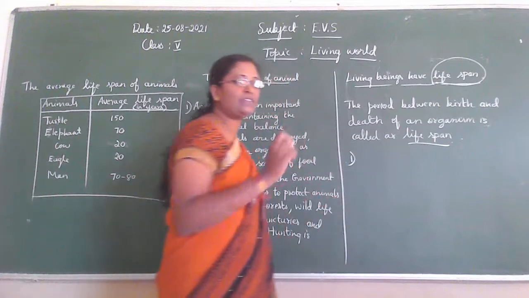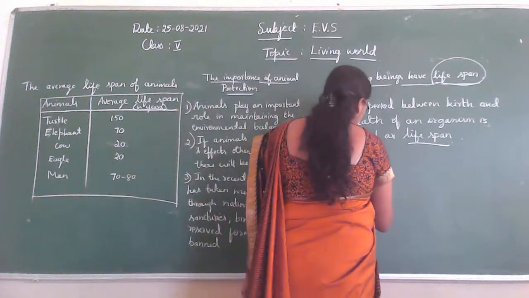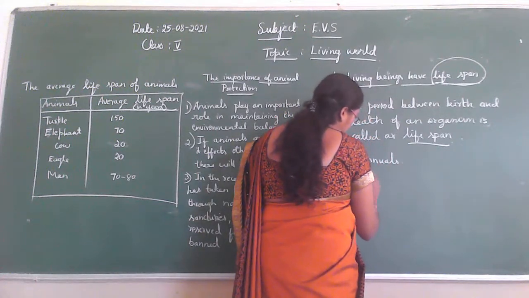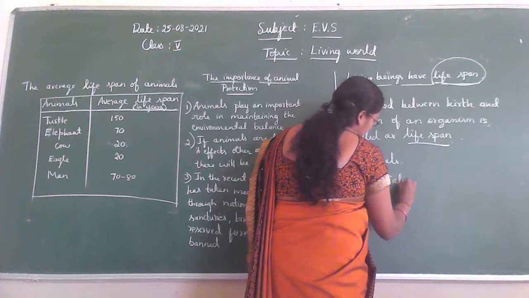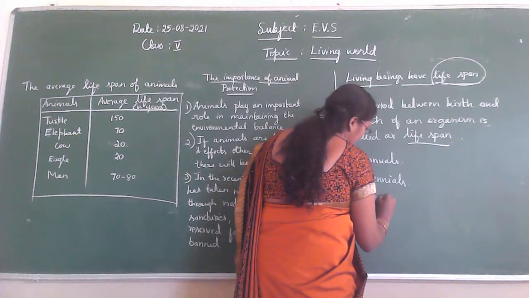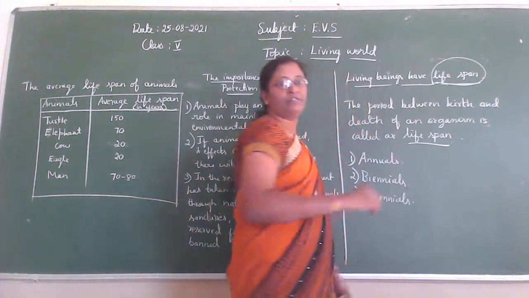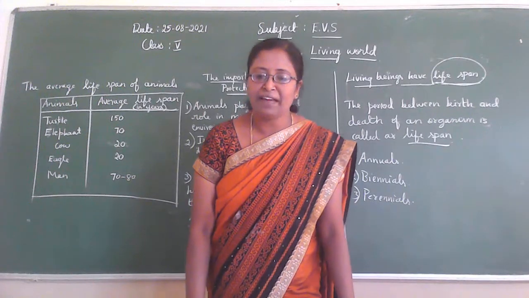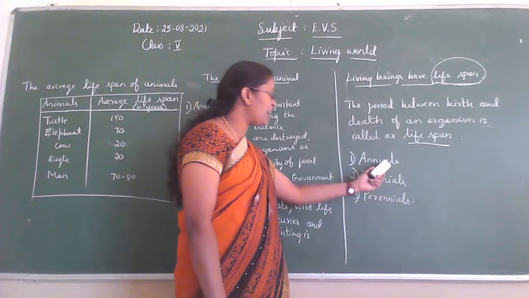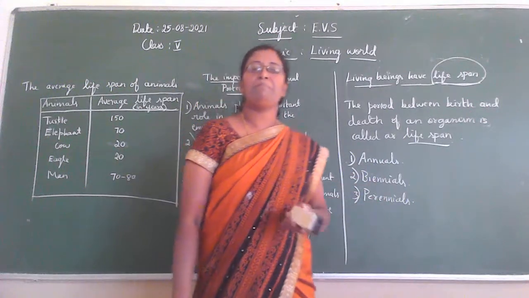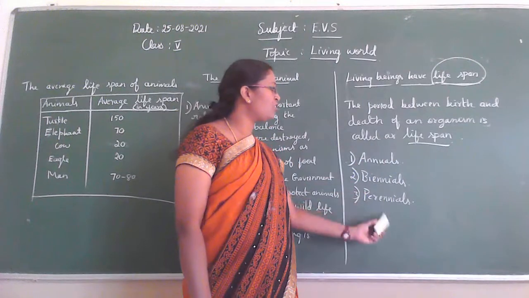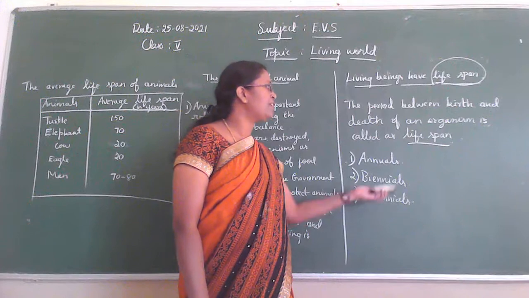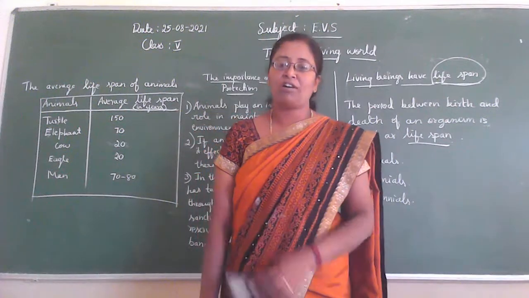Yes, based on the lifespan of an organism, they are classified as annuals, biennials, and perennials. Based on what? Based on the lifespan of the organism.